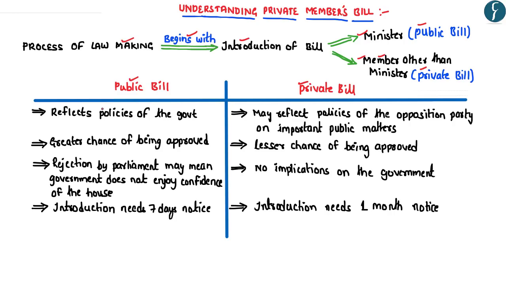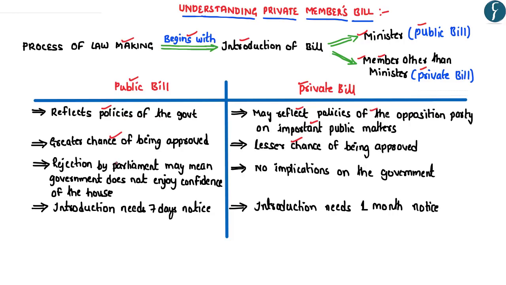Now, since the public bill is introduced by the minister, usually the public bill reflects the policies of the government. However, if you look at the private bill, a private bill can be introduced even by a MP belonging to the opposition party. So a private bill may reflect the policies of the opposition party on the important public matters. Secondly, since a public bill is introduced by the government and usually the government enjoys a majority in the Lok Sabha, the public bill has a greater chance of being approved. However, a private bill has a lesser chance of being approved by both the houses of the parliament.